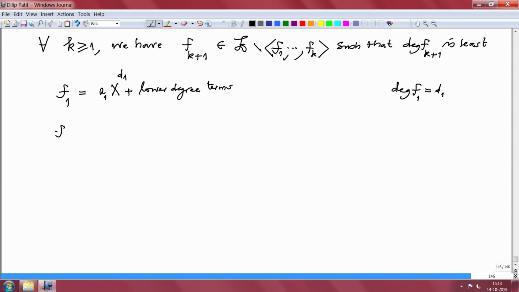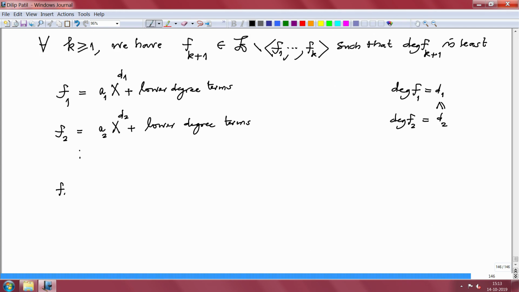And F2 will look like A2 x power D2 plus lower degree terms. And what is the relation between F1 and the D1 and D2? So, degree of F2, which is D2, has to be bigger or equal to D1. That is obvious because F2 is also in B, and so on.